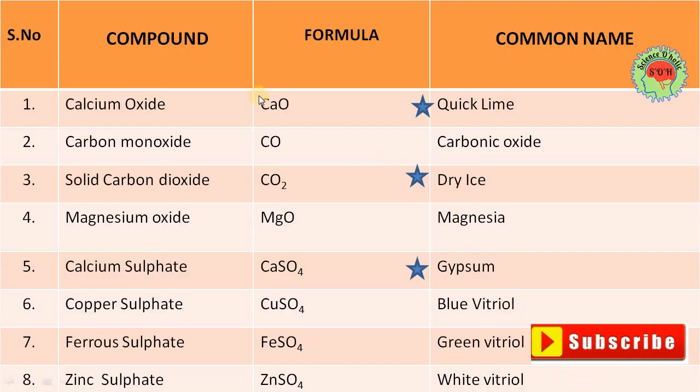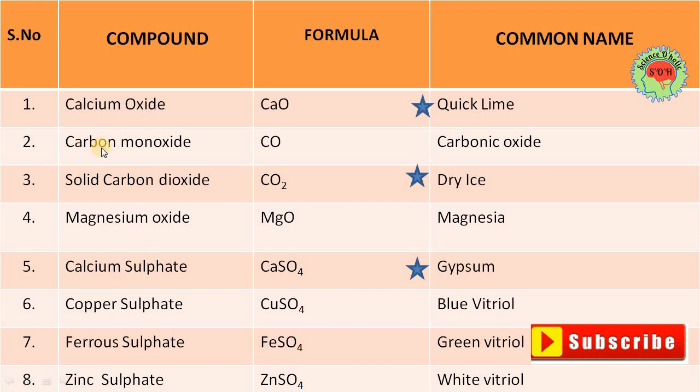So in the first column, you can see the compound name, formula and the common name. The first compound is calcium oxide. Calcium oxide means calcium is Ca and oxide is O. So the formula is CaO and the common name of this is quicklime. It is very important. In every exam you can see this question.